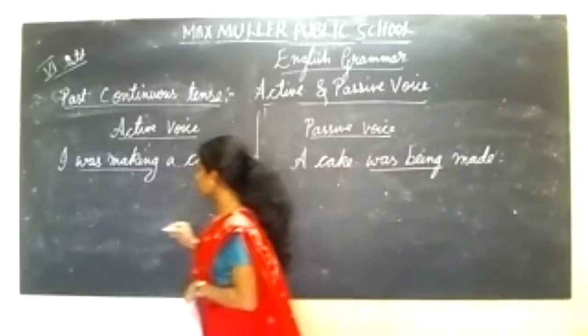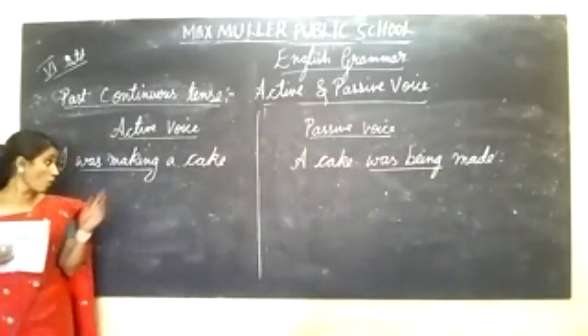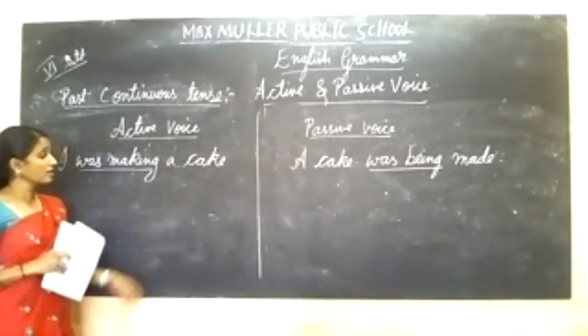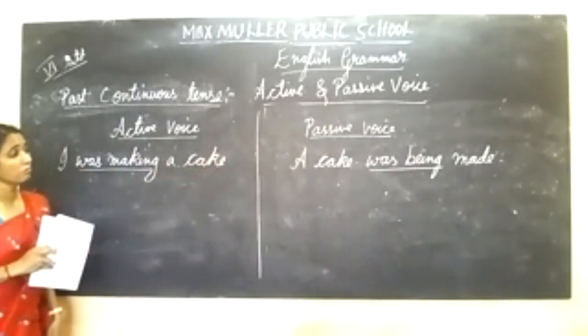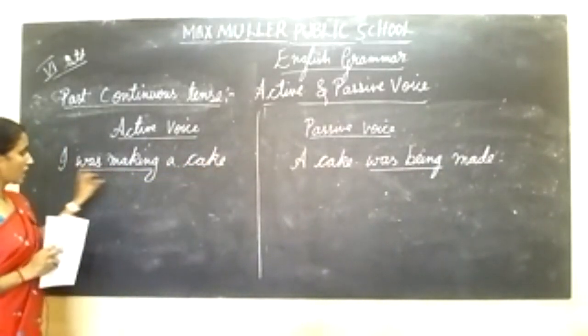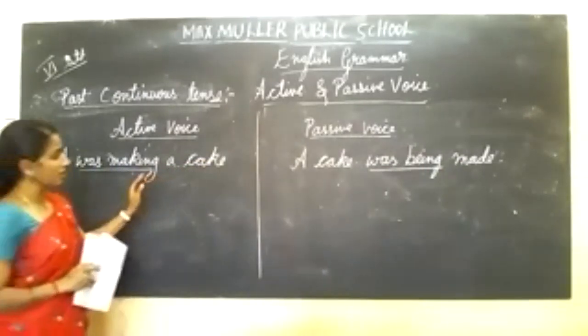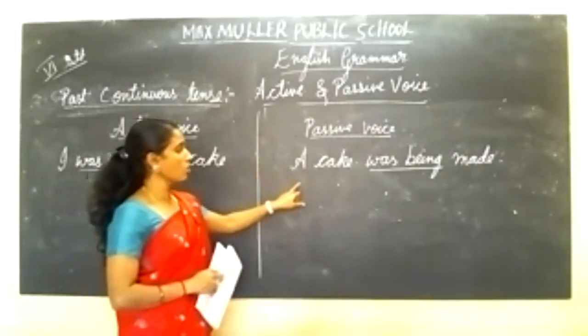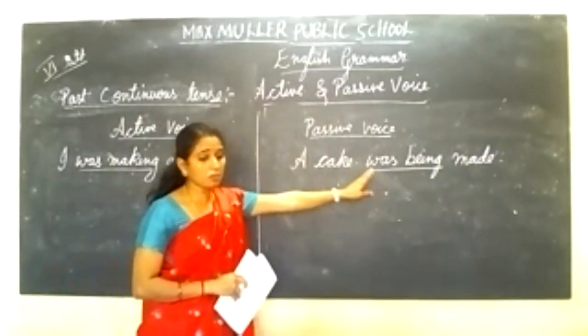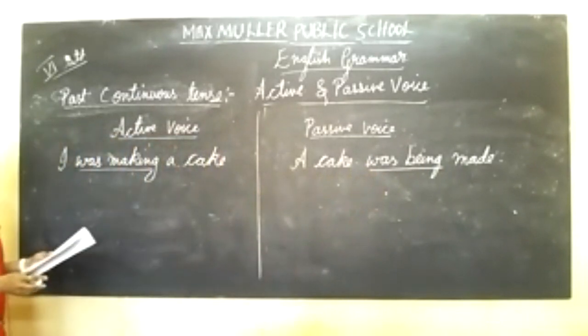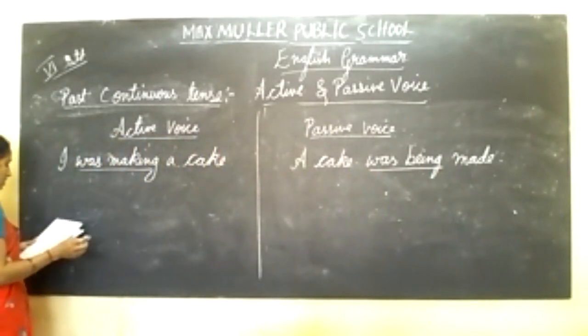See the difference between this? I was making a cake. A cake was being made. Was making, I was making a cake, it's an active voice. Passive voice: a cake was being made. Was being made.